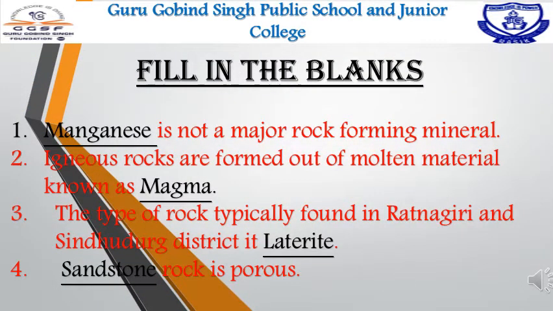So fill in the blanks for this lesson. First one, dash is not a major rock forming mineral. What is it? Manganese. Second one, igneous rocks are formed out of molten material known as dash. Dear children, it is magma. The type of rock typically found in Ratnagiri and Sindhudurg district is laterite. Dash rock is porous. Which rock is it? Sandstone.